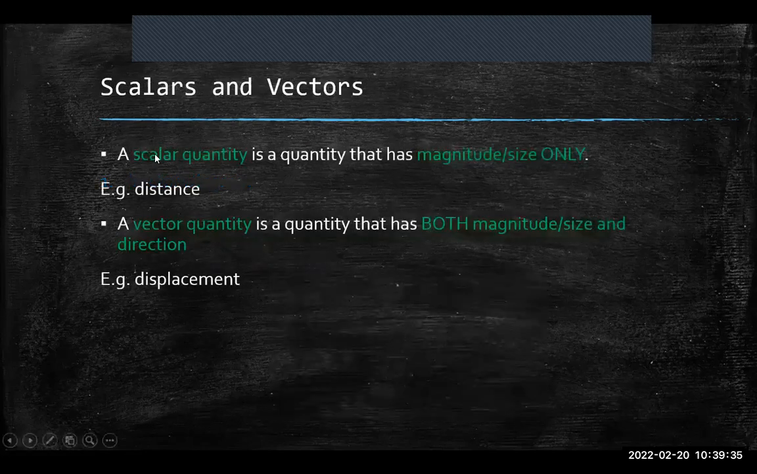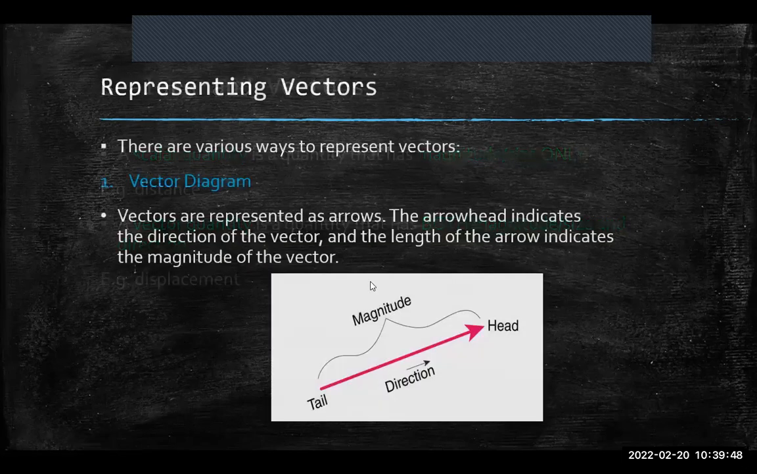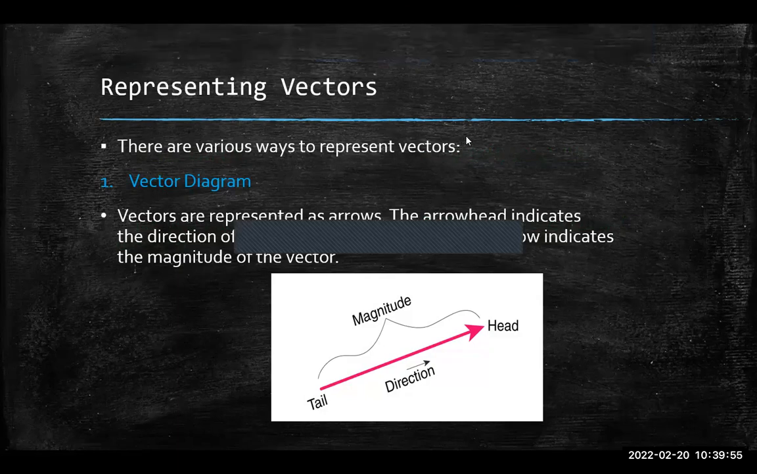So we're not talking about scalar quantities, right? We're talking about vector quantities. You need to remember, as we move on, a vector has both magnitude and direction, right? So representing vectors, how exactly do we represent a vector? We won't just write, this is a vector. There's certain ways to represent it, right?